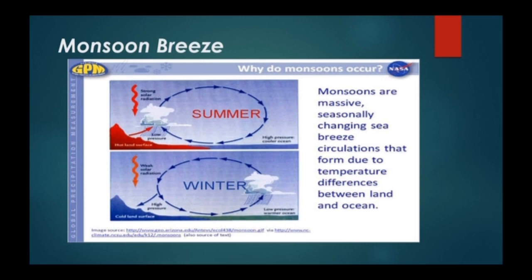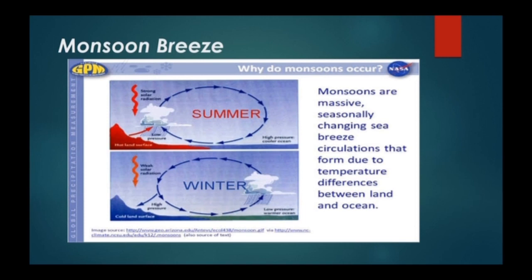During the winter season, the reverse happens and the land cools faster than the sea. So the cool, heavy and dry air above the land travels towards the sea, while hot air above the sea rises up. So the air that blows over the land in winter is dry monsoon wind. Hence, no rainfall occurs with these winds. Now you can understand why in our country we experience the monsoon rain in the summer season.